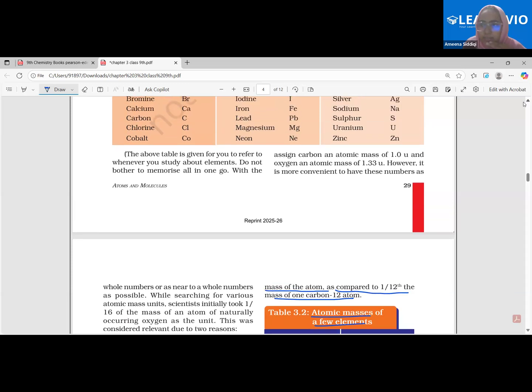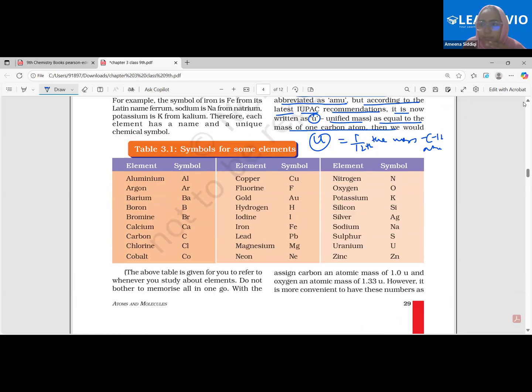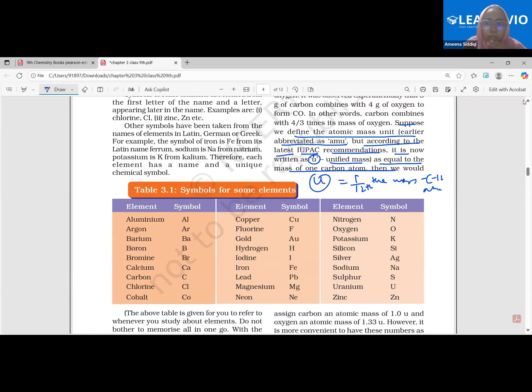Try to understand, but don't get confused. Earlier, beta, what they were saying is that U was this as of now. Earlier, what was the case? It was equal to the mass of one carbon atom. Now U is equal to 1/12 the mass of a carbon-12 atom. Earlier, the whole of the carbon-12 atom was taken as U. Is it clear?